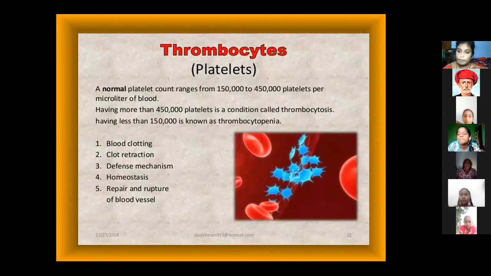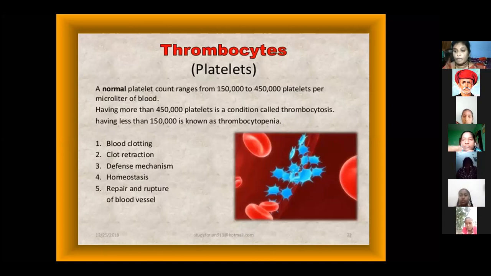White blood cells number some thousands in the blood, but in the same way the blood platelets range from 1,50,000 to 4,50,000. Above 4,50,000 platelets, the condition is thrombocytosis, and below 1,50,000 is known as thrombocytopenia.